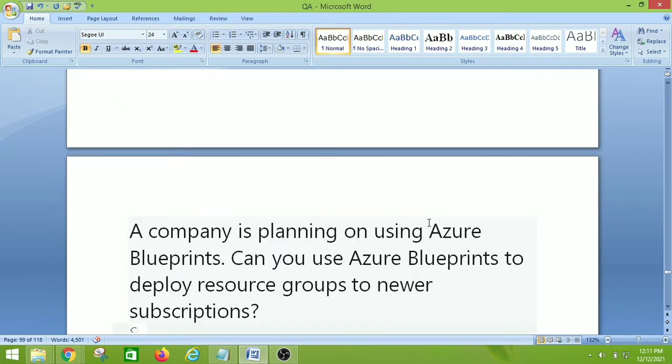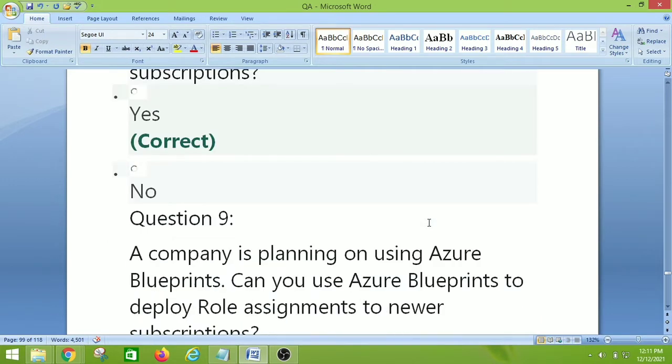A company is planning on using Azure Blueprints. Can you use Azure Blueprints to deploy resource groups to newer subscriptions? So the right answer is yes. So let's move on to next question, question number 9.